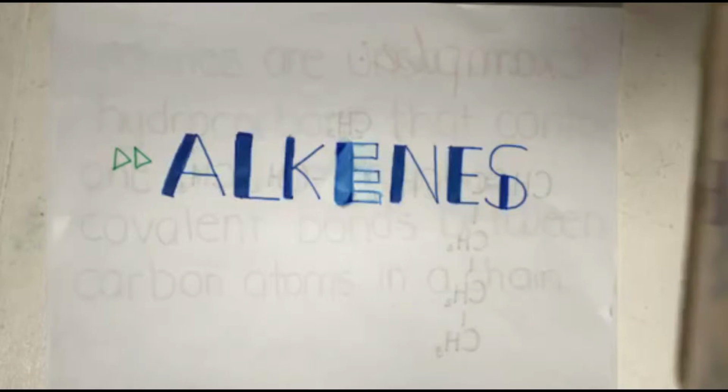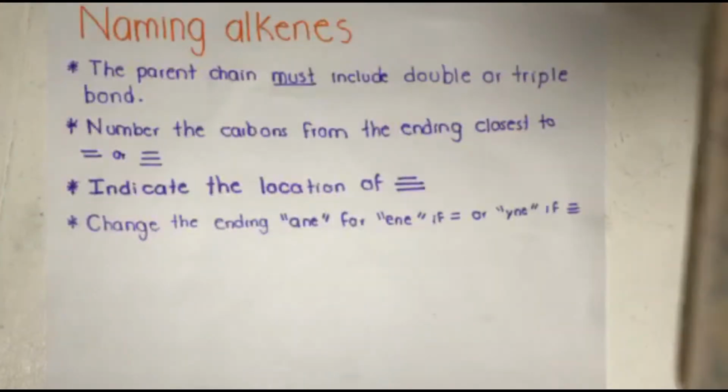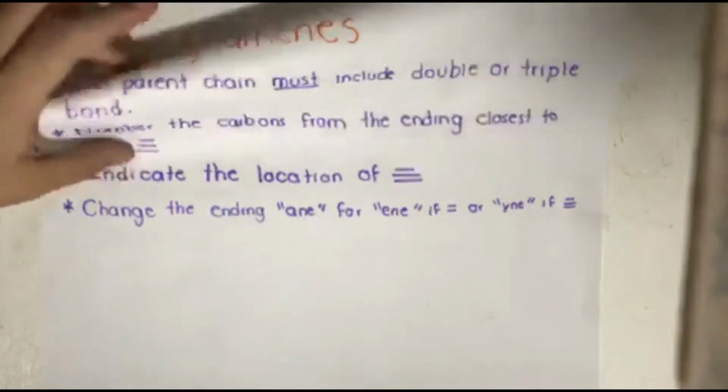Now, alkenes. First of all, we have to know what alkenes are. Alkenes are unsaturated hydrocarbons that contain one or more double covalent bonds between carbon atoms in a chain. And we have to know there are certain rules for naming alkenes. For example, the branch chain must include the double or triple bond. Number the carbons from the ending closest to the bond. Then we have to indicate the location of the bond, and change the ending "ane" for "ene." So now we will see an example of an alkene.